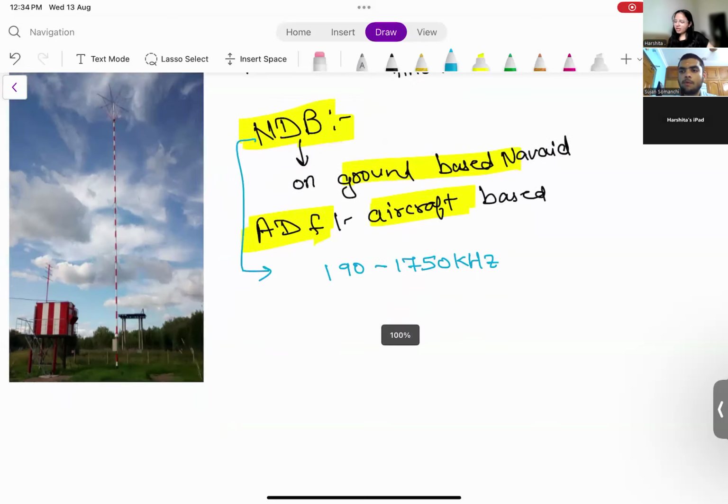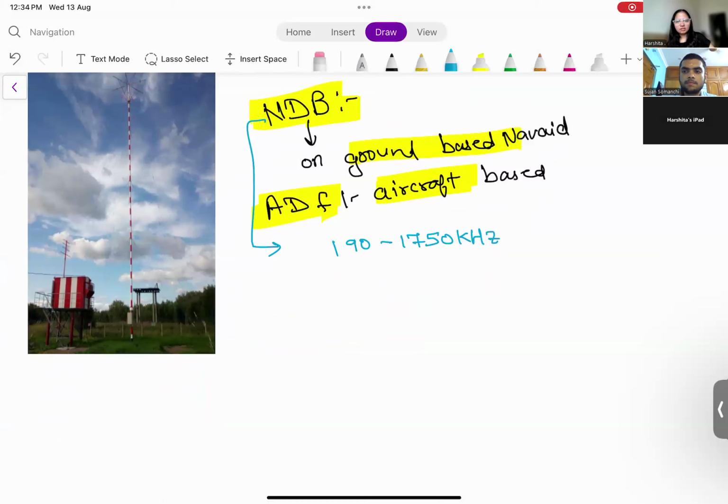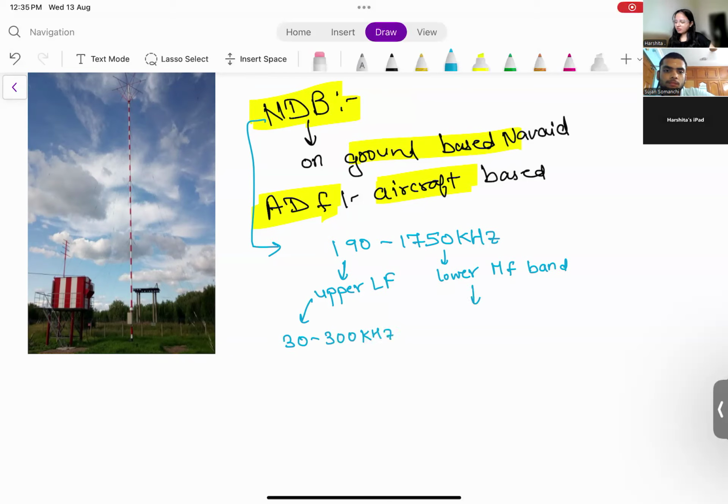Now, 190 to 1750 kilohertz, right? Can I say that it is in the upper LF band and the lower MF band? Why? What was the LF band? LF band was 30 to 300 kilohertz and MF band was 300 to 3000 kilohertz.